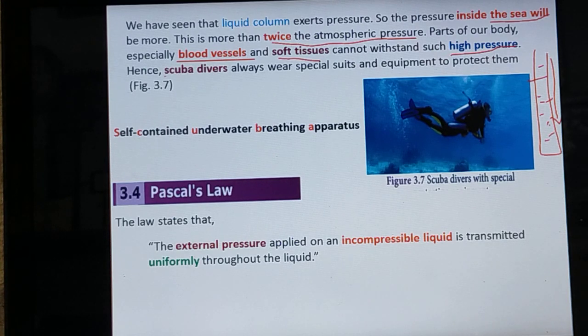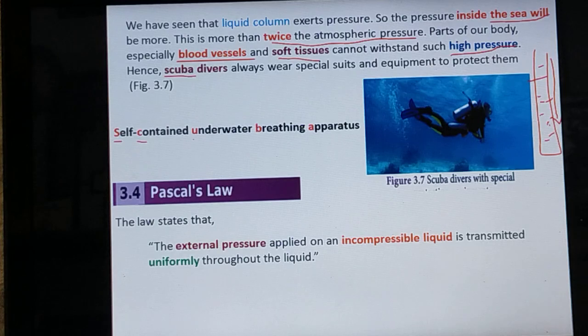It's the name of the special equipment to carry the people going deep into the seawater. So, scuba divers.